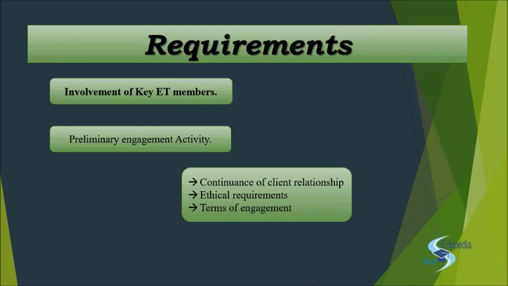Then you have the preliminary engagement activity. Now what is your preliminary engagement activity? Again over here, if you refer to your SA 220 and 210, you'll see that in 220 we talked about acceptance and continuance of the audit, of the client relation, right? But over here we will not talk about acceptance and continuance. All we are going to talk about is continuance of the client relationship, because acceptance is basically the term which is used for initial audit, but this SA concentrates on recurring audit, right? So we'll talk about continuance of client relationship, right?